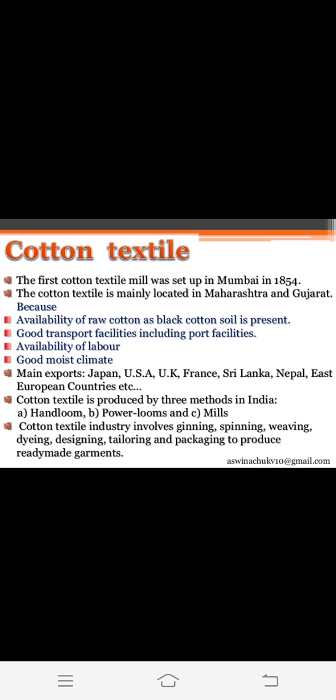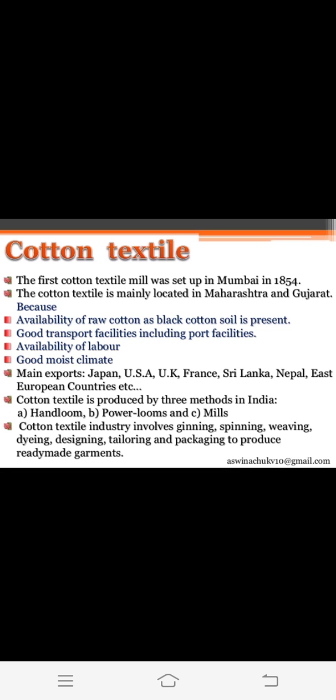Second, we have good transport facilities including port facilities. Okay, there are shipping ports also, and there are good transport facilities in Maharashtra and Gujarat. Availability of labor means we get cheap and skilled labor. Good moist climate: the climatic conditions of Maharashtra and Gujarat are very good for cotton textile industries. Main exports: Japan, USA, UK, France, Sri Lanka, Nepal, East European countries, etc. So what are the main exports? Where are the cotton textile industries? What are the products exported to Japan, USA, UK, France, Sri Lanka, Nepal, East European countries, etc.